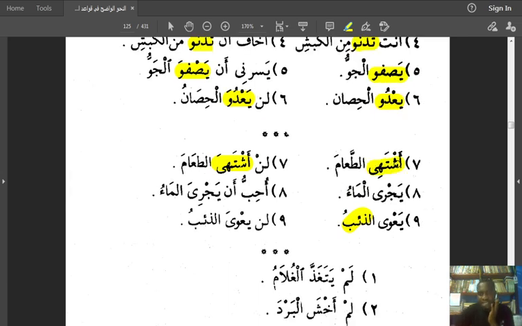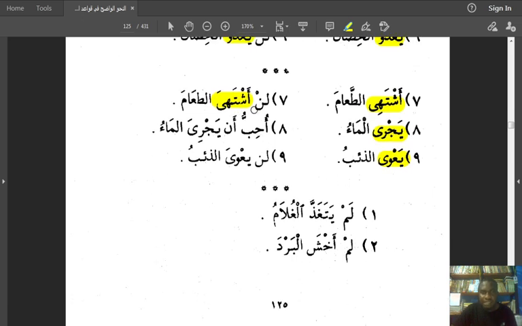So ashtahi here, realize that ashtahi at-ta'ama, the yai did not take any vowel. Yajri, the yai did not take any vowel. Ya'wi, the yai did not take any vowel. But then when we come here, it says lan ashtahiya. So you realize the difference. I will not desire food. I will not wish for food.